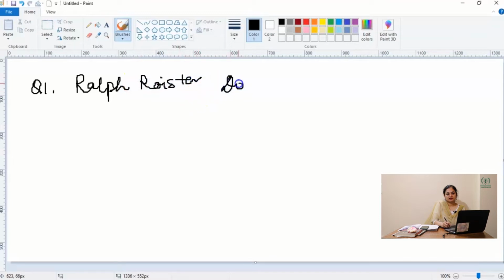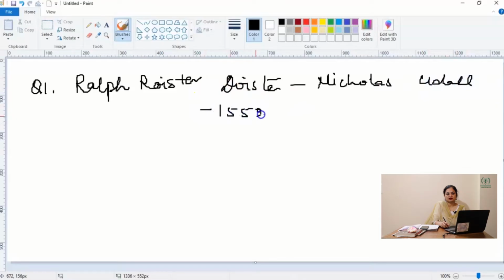Writer is Nicholas Udall. Publication date 1552. He was a schoolmaster. Because you have to check that all the data given in the question should match the answer. So he was the schoolmaster here, and this play was performed by students.